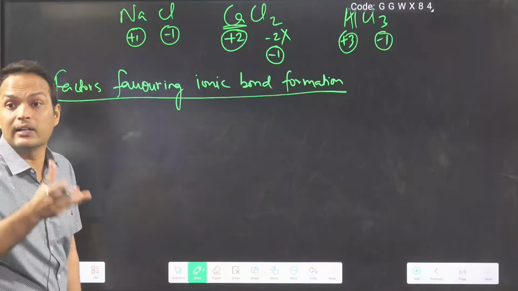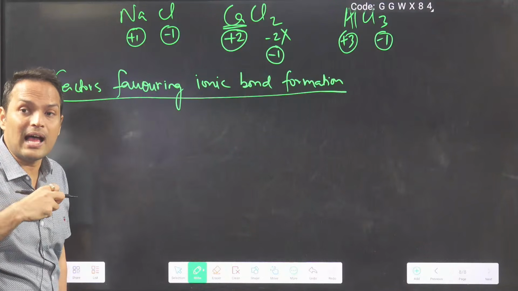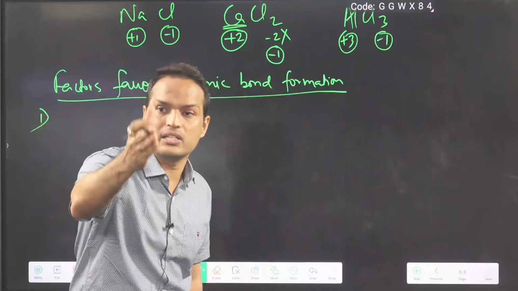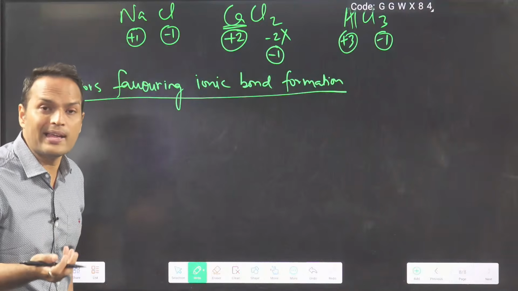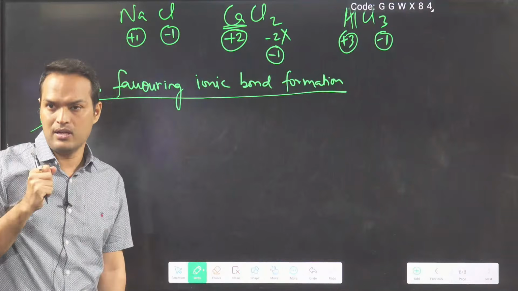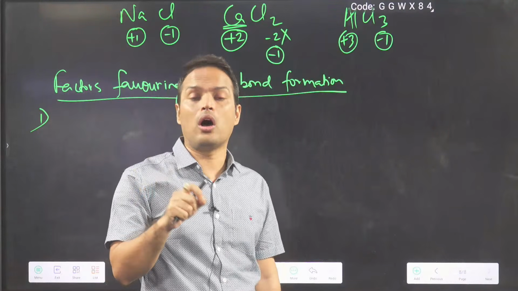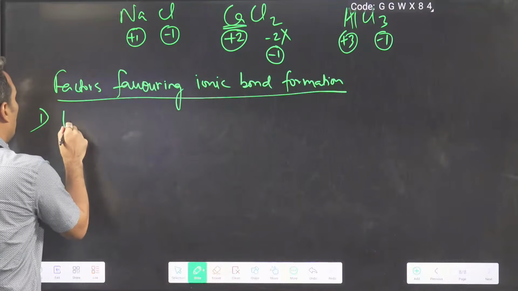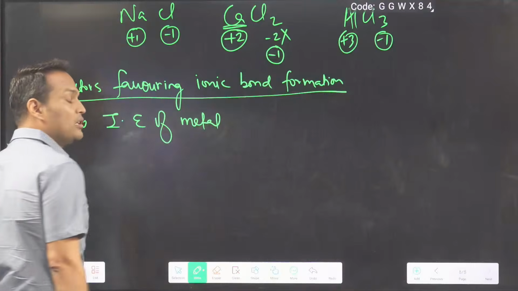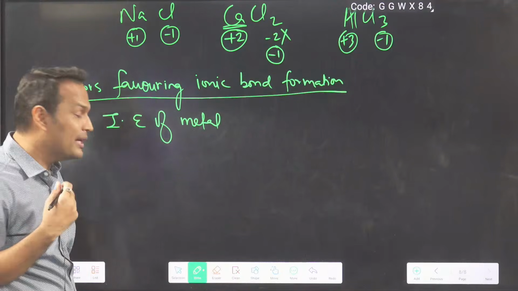By losing an electron. Losing an electron requires ionization energy, which is why we taught ionization energy before. Low ionization energy means I can remove an electron easily. So the metal should have low ionization energy so that the cation can be formed easily.